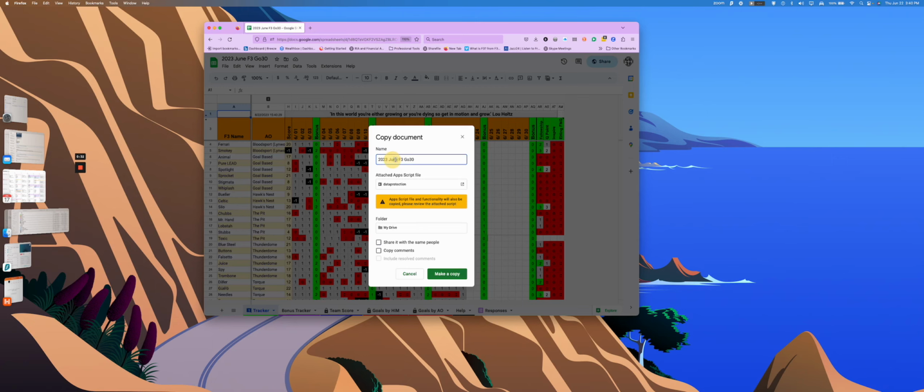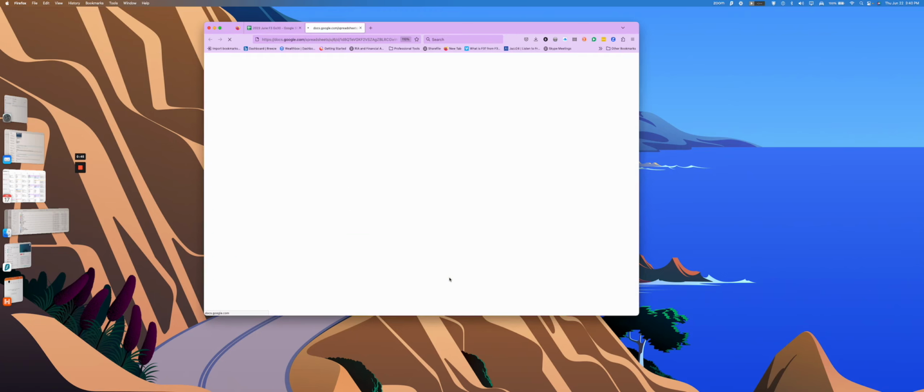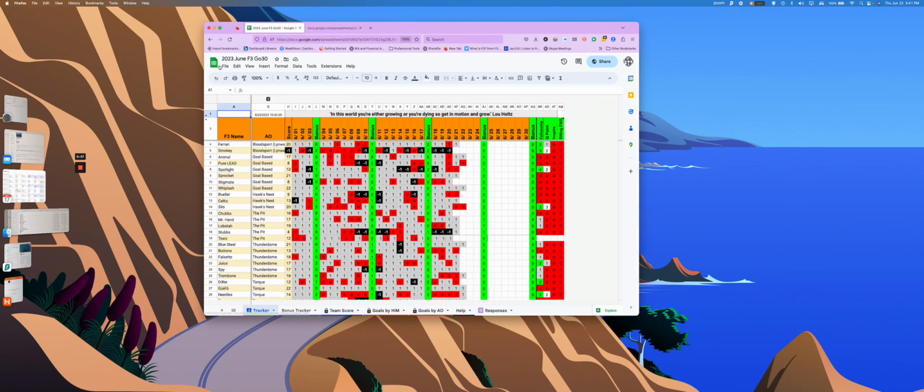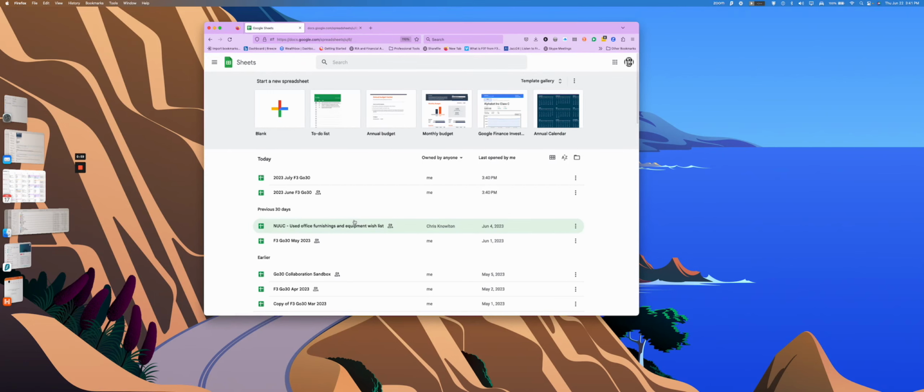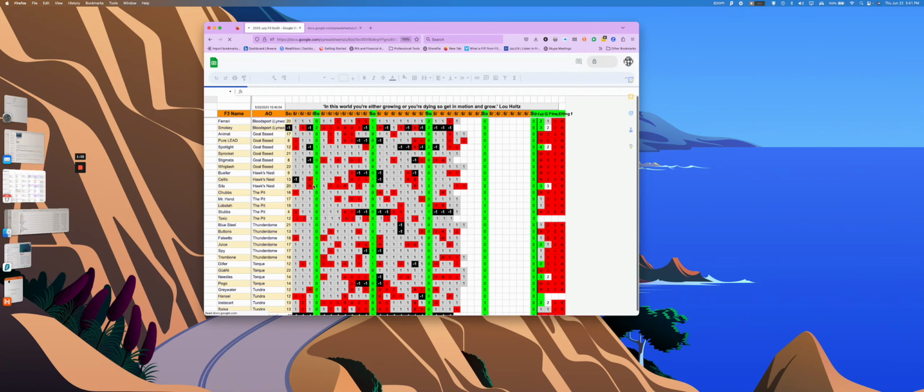2023 July. I don't know what this data protection thing is. So make a copy. I'm not sure where it went here. Let's see if it created. Yeah, so there it is, June 30th.